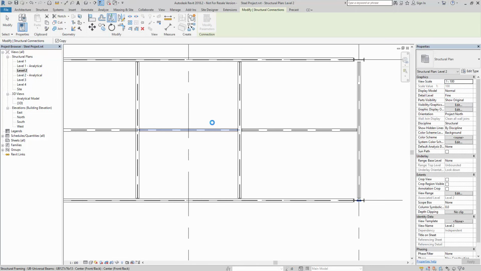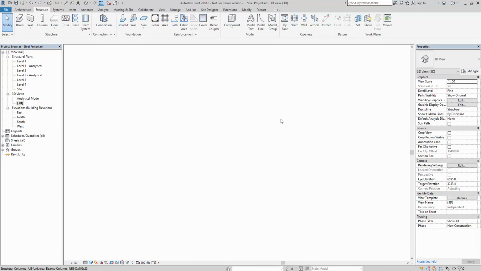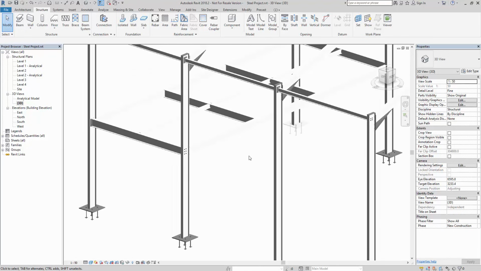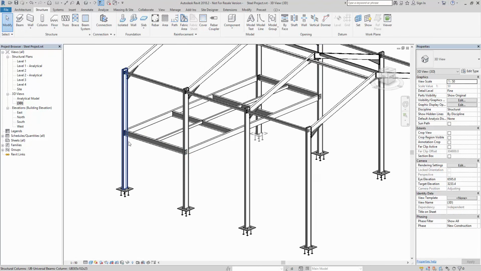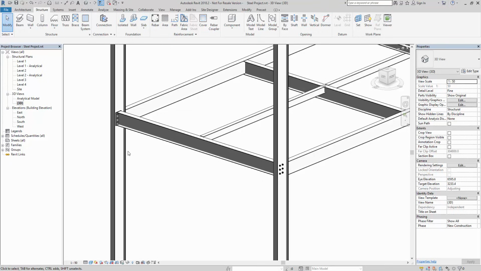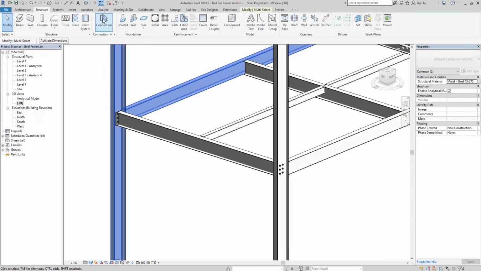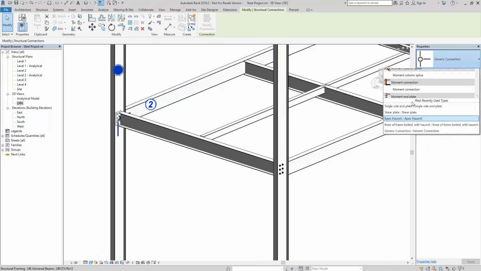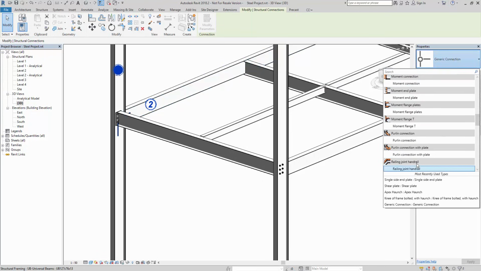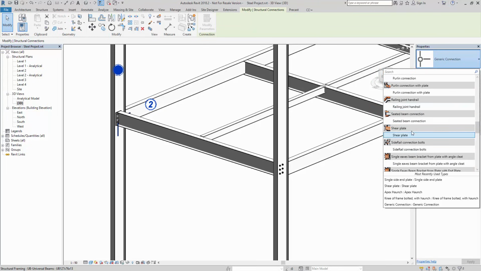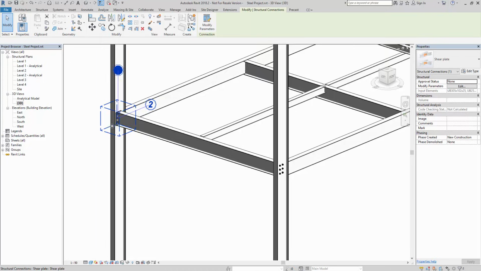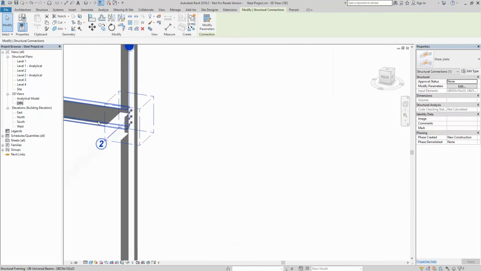and there. If we have a look, let's just put it into each position. I'm then going to select this one and this one, structure, connection. Again, same process. So we could go something a little bit different if we wish. So we could go with a moment end plate. We can go with a shear plate. So if we just orbit that round, we have a little look and see what's happening.